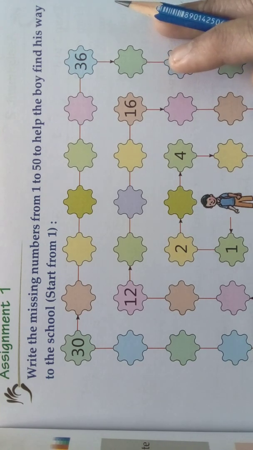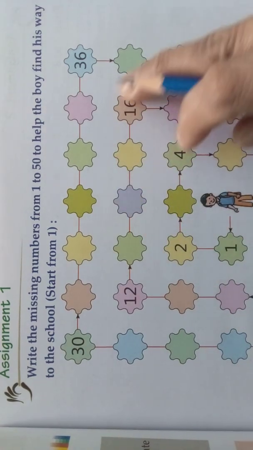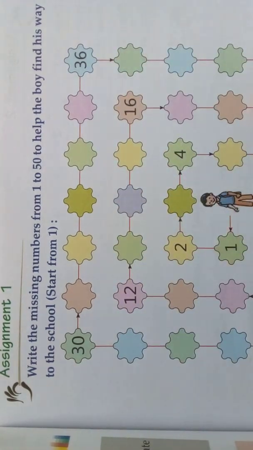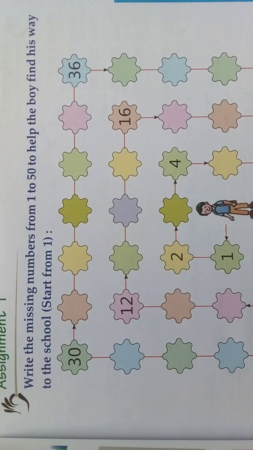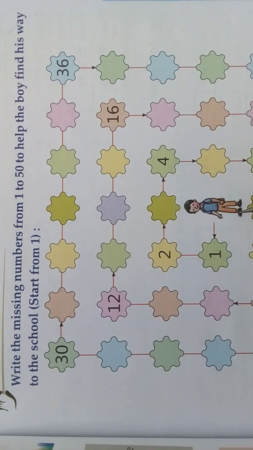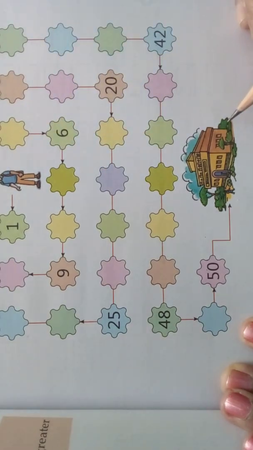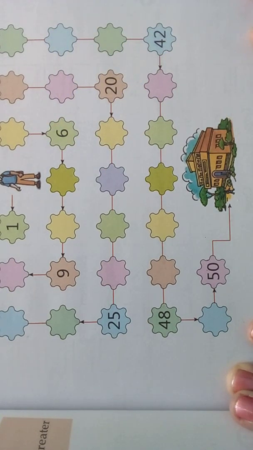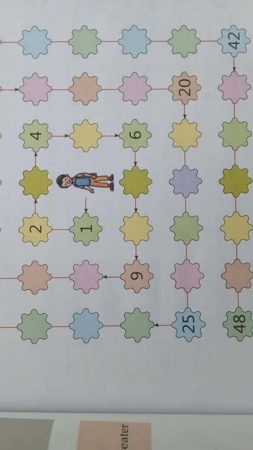Start from 1. What is the question here? Write the missing numbers. See here, the numbers are missing, we should write those numbers. For what should we write the missing numbers? To help the boy. See here, one boy is here, we should help him find his way to the school. He forgot the way to school, how to go to school? This is his school. He just forgot about that. So, we can help him by writing the missing numbers.